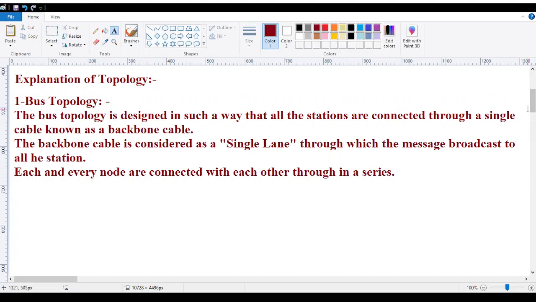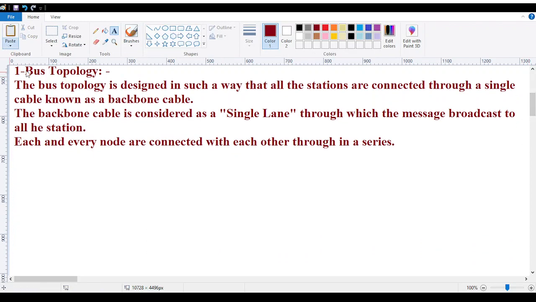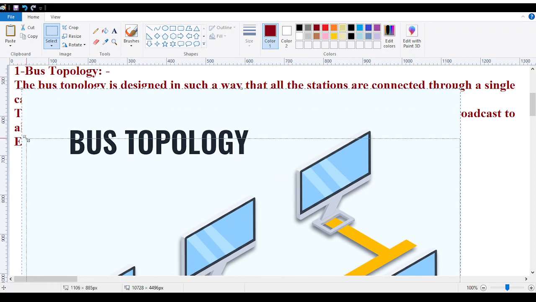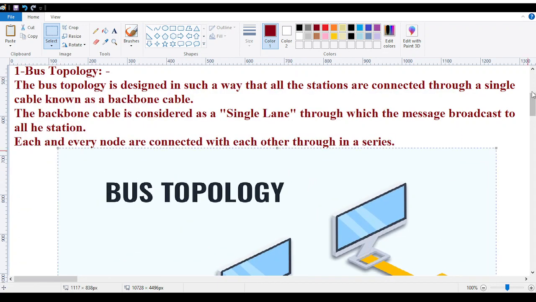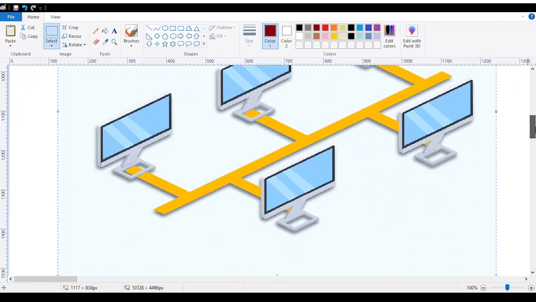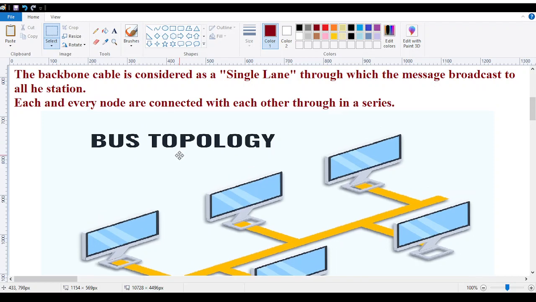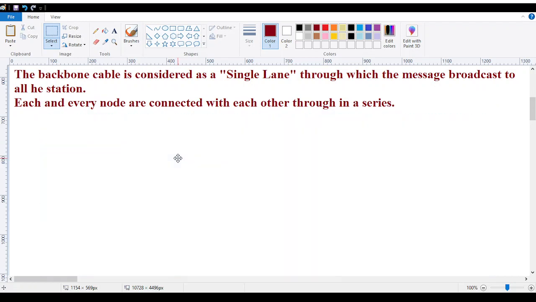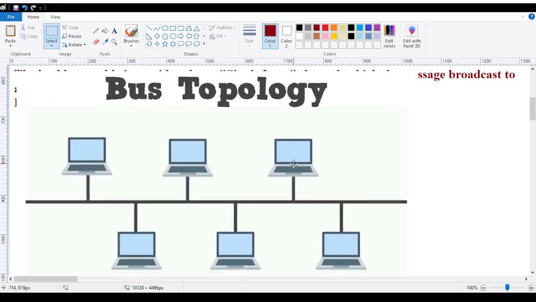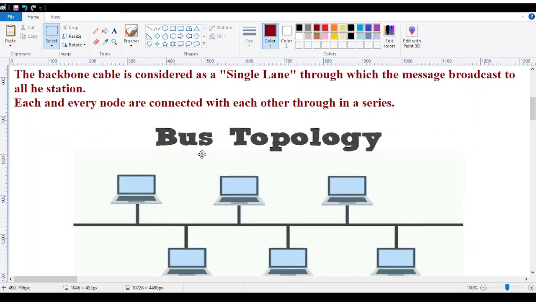If I give you the visuals, let me give you the visual over here. Yes, this is perfectly fitting.